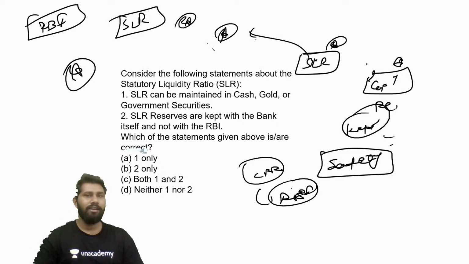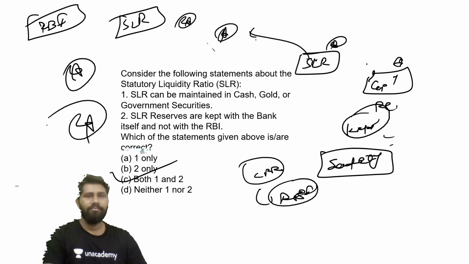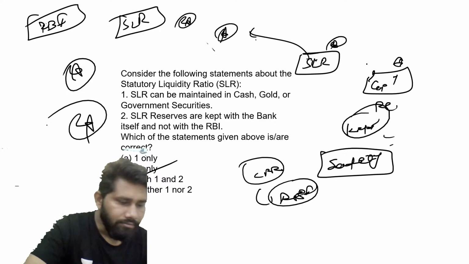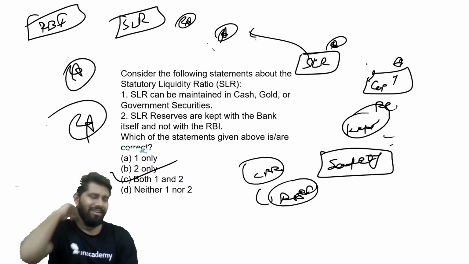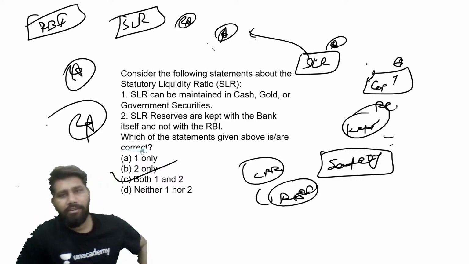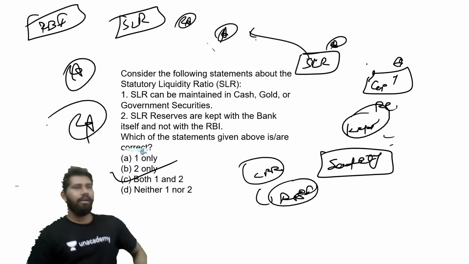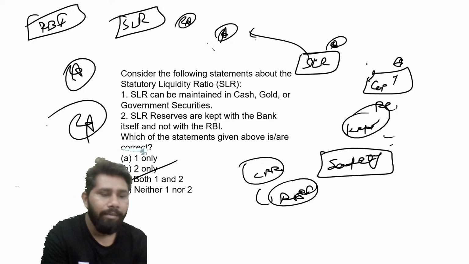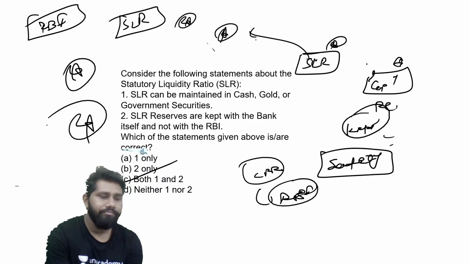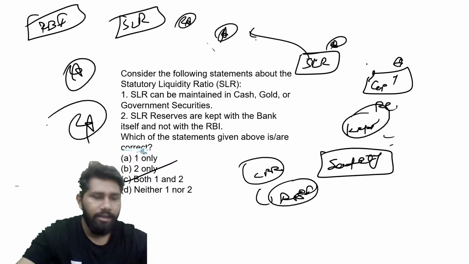This is a very right statement. Both of the statements are correct. C becomes the correct answer, right? Getting my point? Is there any doubt with any of the students? Guys, very logical kind of question. From the topic of money and banking, these kinds of questions can be asked, that SLR can be maintained in which type of form. Let's move ahead to the next question.